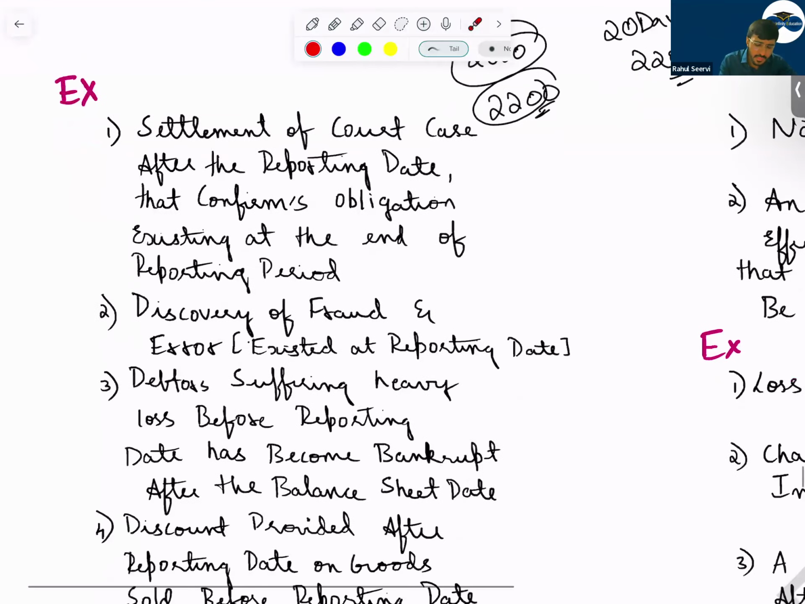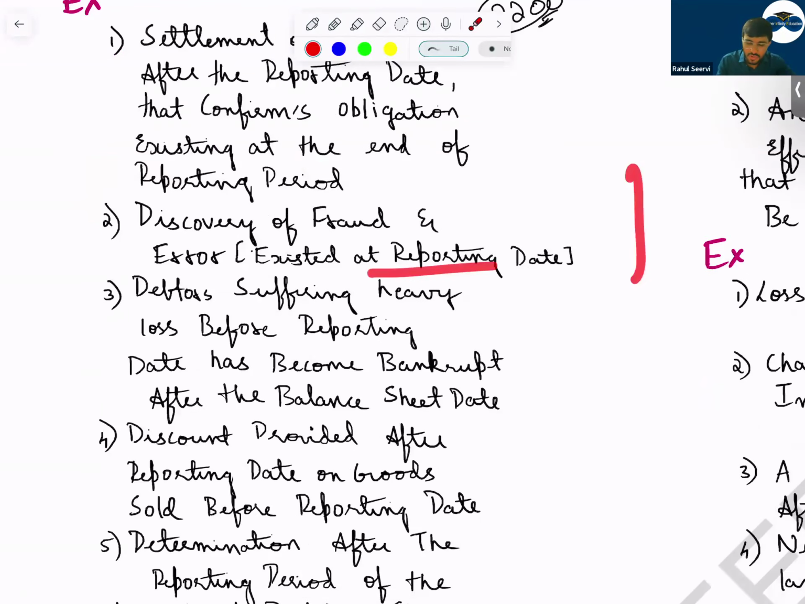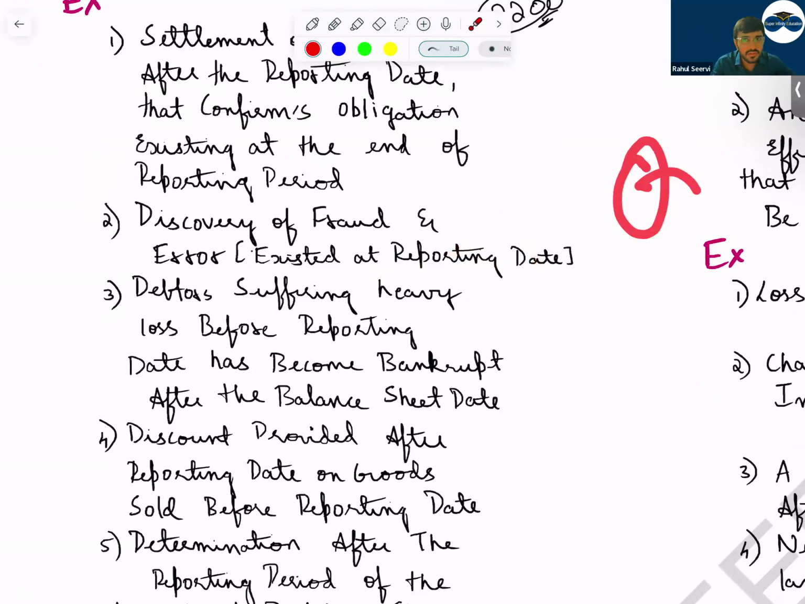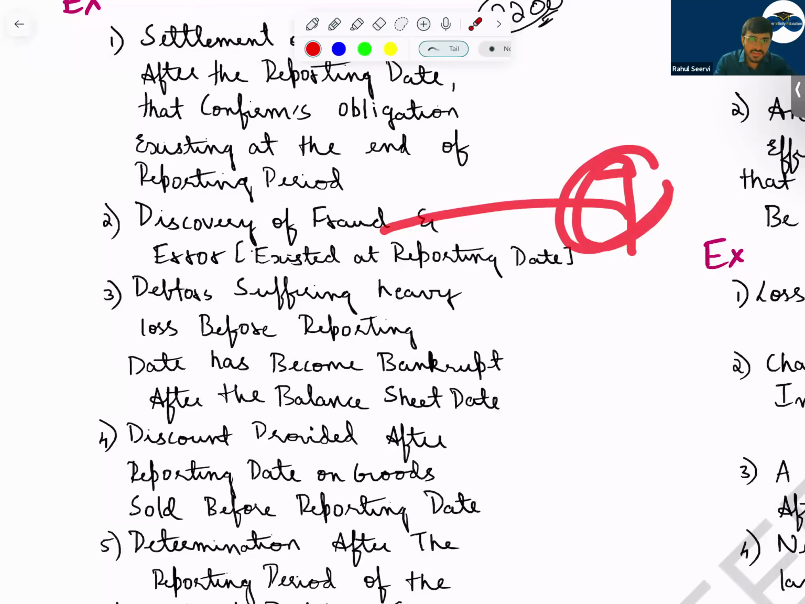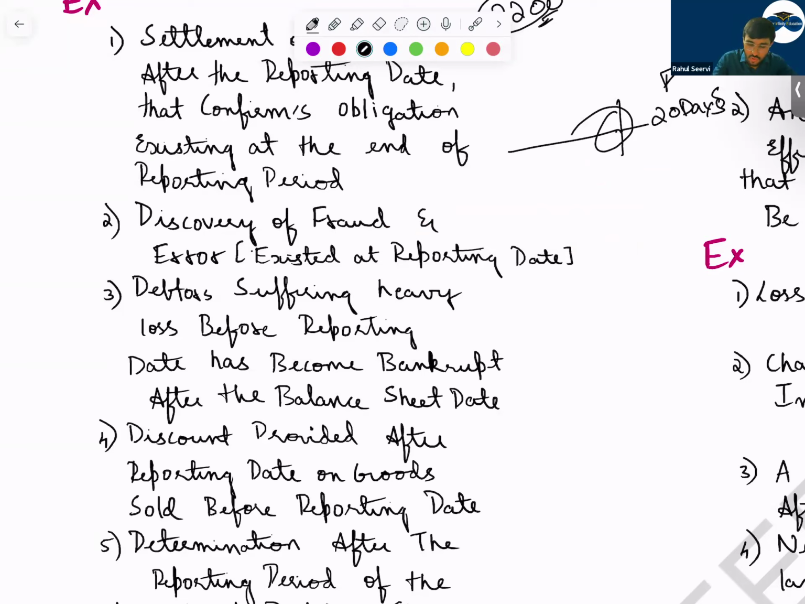Then, sir, discovery of fraud and errors existed at the reporting date. Fraud and error will be there, so what should you do? You have to do the adjustment at the reporting date. Fraud was done, you did not know, but the condition was there. Before the reporting period, fraud was done, but after 20 days you got to know. In that case, you have to adjust, because you got the evidence here.